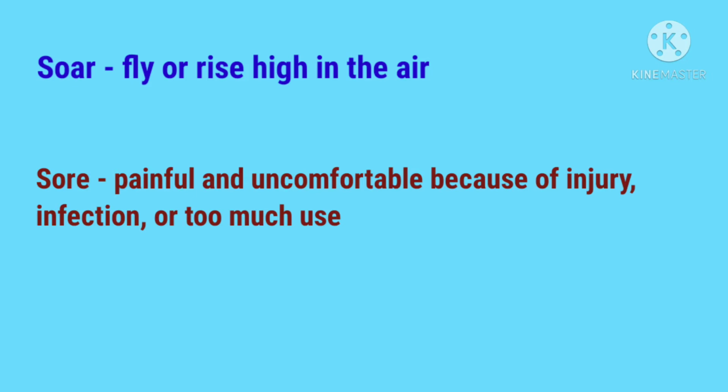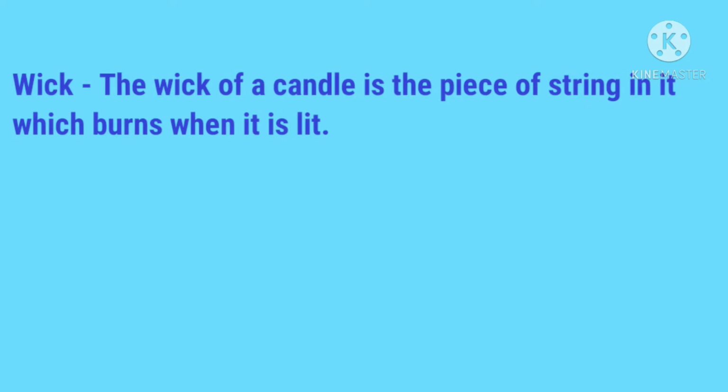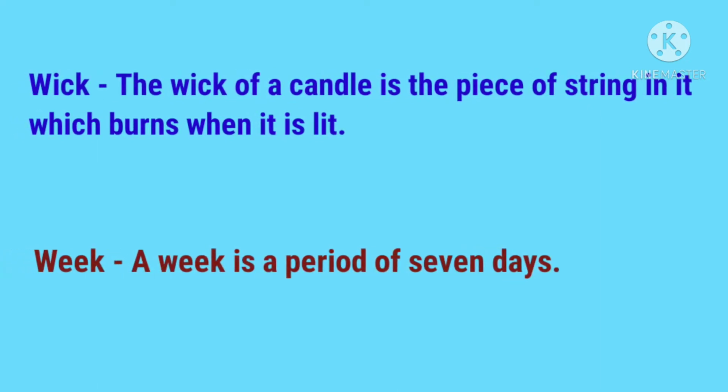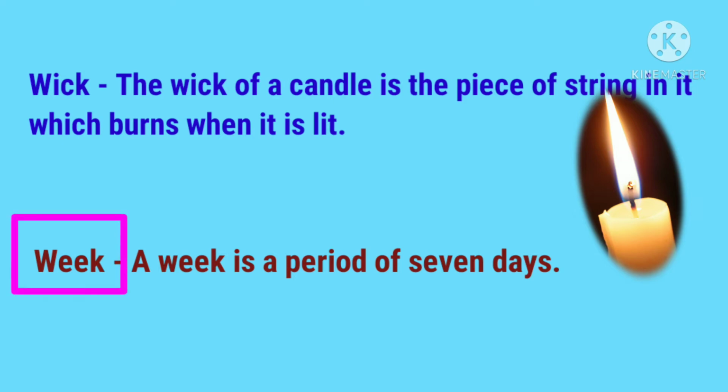The next two confusing words are WICK, wick, and WEEK, week. So the word with the spellings WICK means basically the wick of a candle is the piece of string in it which burns when it is lit. And the word with the spellings WEEK means a period of 7 days.